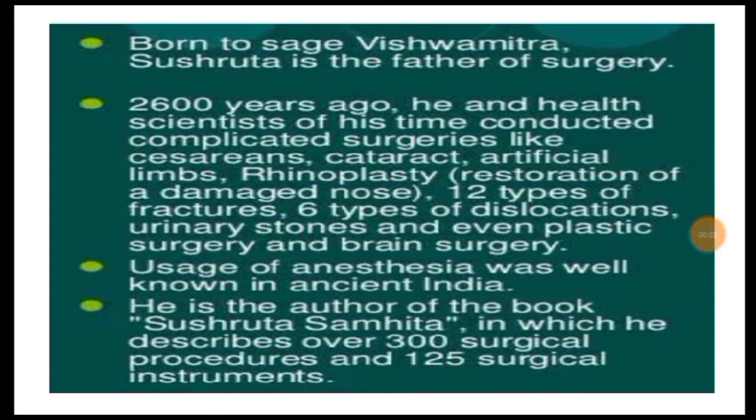performed surgeries like cesareans, cataract, artificial limbs, rhinoplasty, that is the restoration of a damaged nose, 12 types of fractures, 6 types of dislocations, urinary stone infections, and even plastic surgery and brain surgery. The usage of anesthesia was well known in ancient India. He is the author of the book Sushruta Samhita, in which he describes over 300 surgical procedures and 125 surgical instruments. So, from this, you can make out, children, that surgery was there in ancient India also.